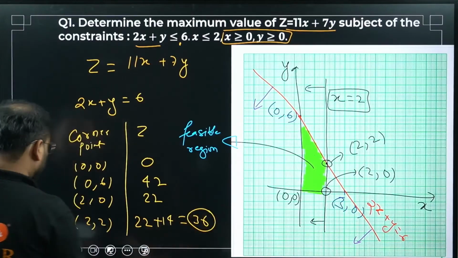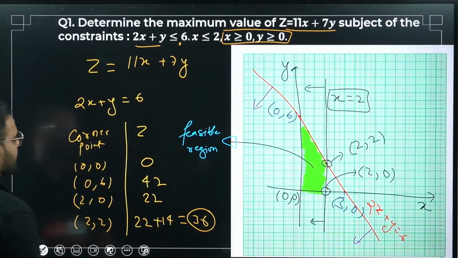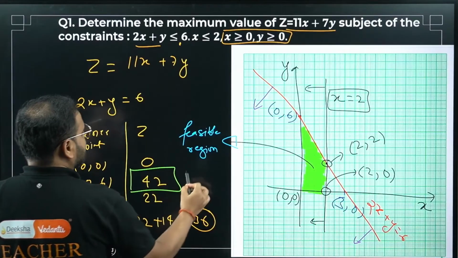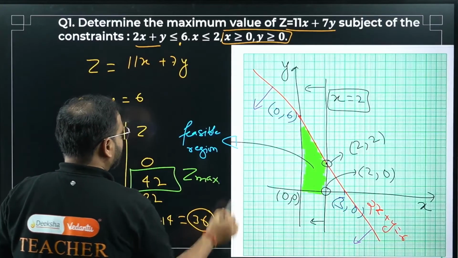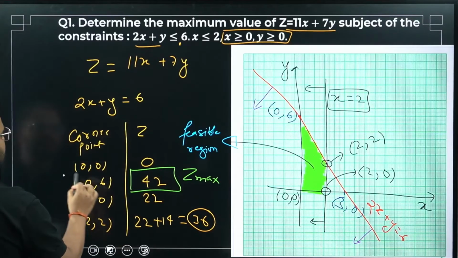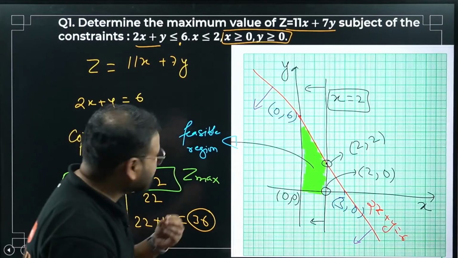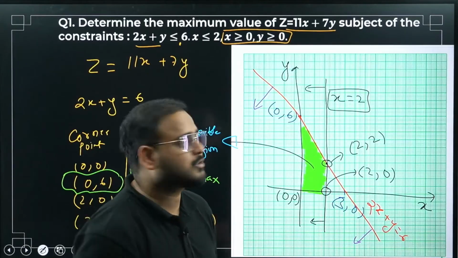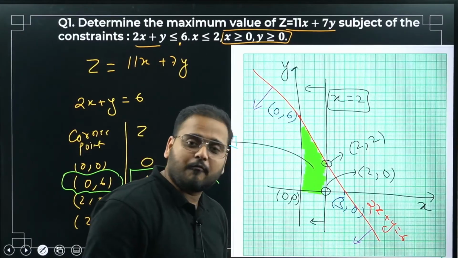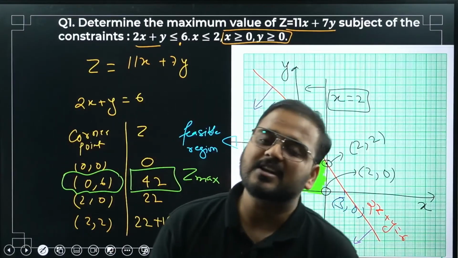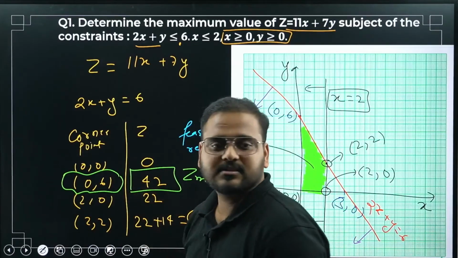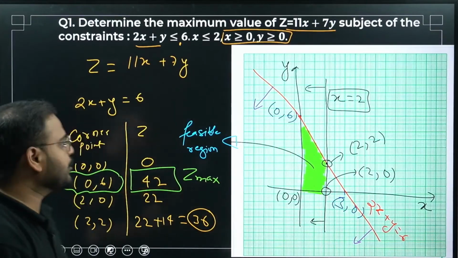So what is my z max value? You can check from here. This is my z max value, which occurs at which coordinate? Which occurs at 0, 6. It means the maximum value for the objective function z equals 11x plus 7y is 42, and it occurs at the coordinate 0, 6. Please have a look. I hope this is all visible to you.